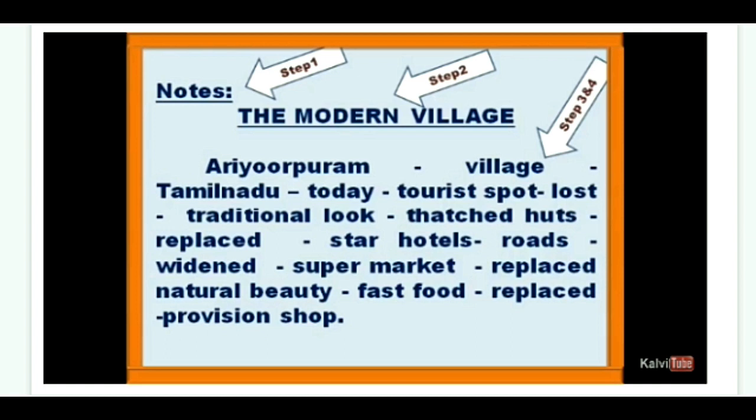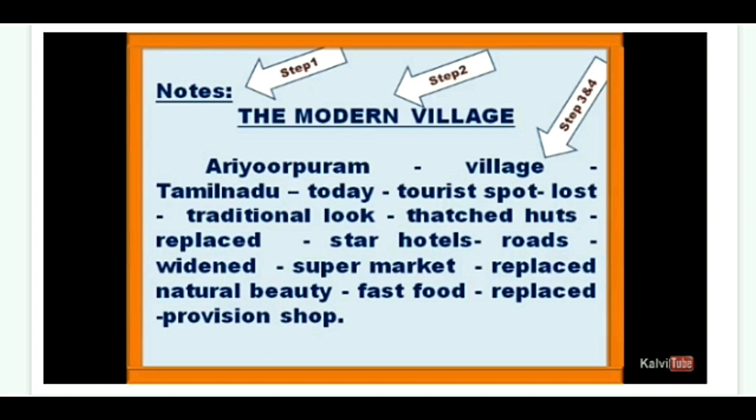Thatched huts replaced by star hotels. Roads widened, supermarket replaced natural beauty. Fast food replaced provision shop. So from that passage, you are going to segregate the passage using the hint and punctuation.